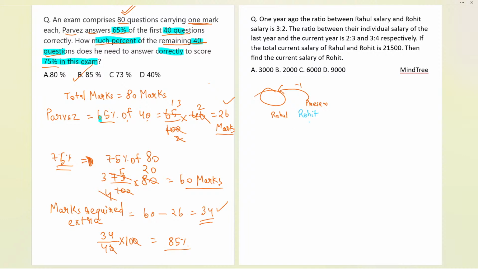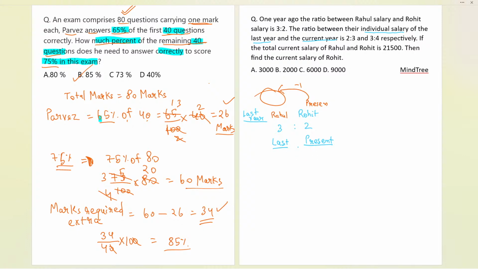Now, Rahul and Rohit have the ratio of salaries, that is 3:2, we can say over here. This is last year's data. Now, what does it say further? It says the ratio between the individual salary of last year and current year. Now, just below that, let us write the last year salary and the present salary, or current salary we can also say.